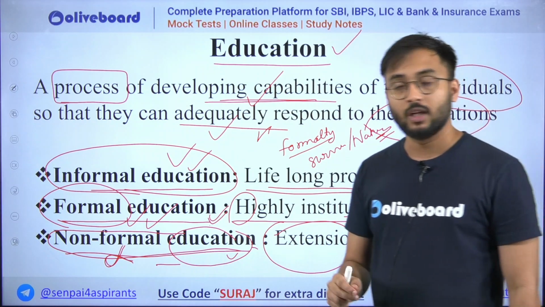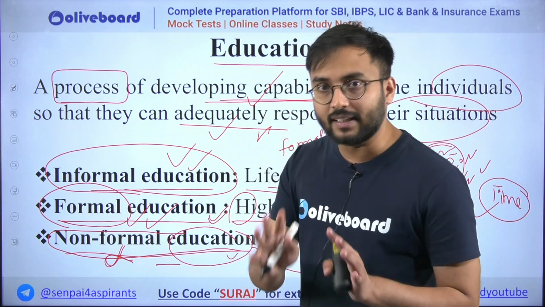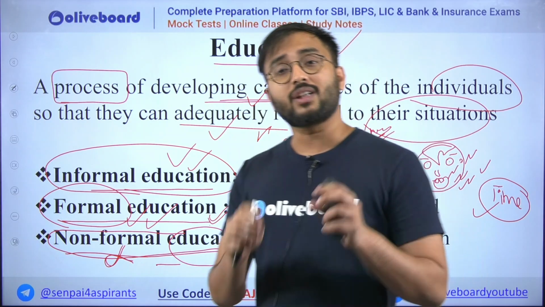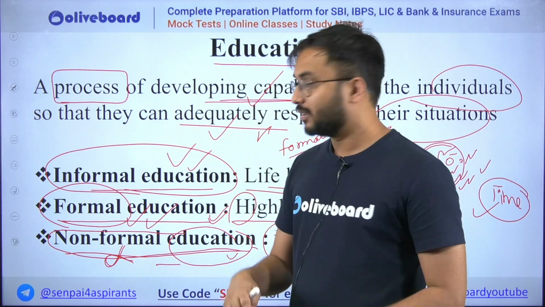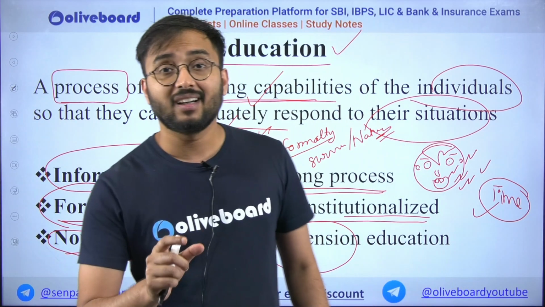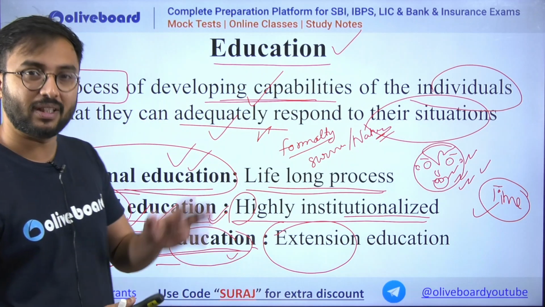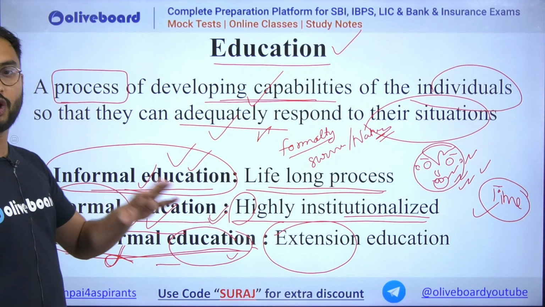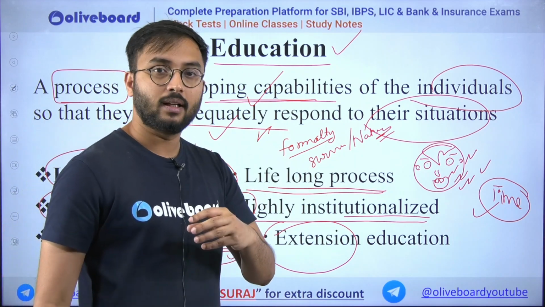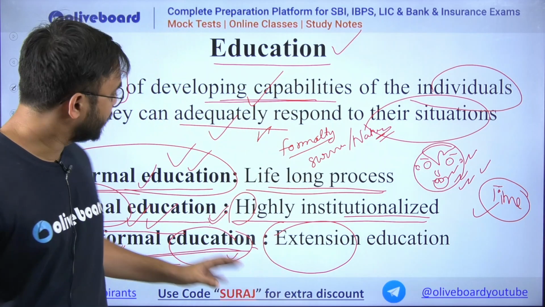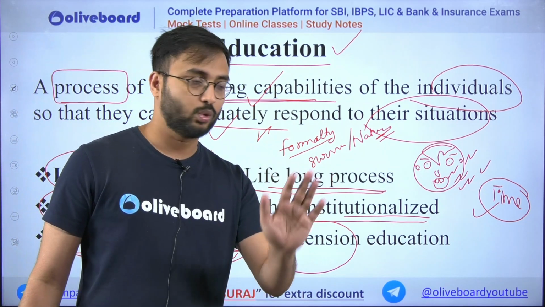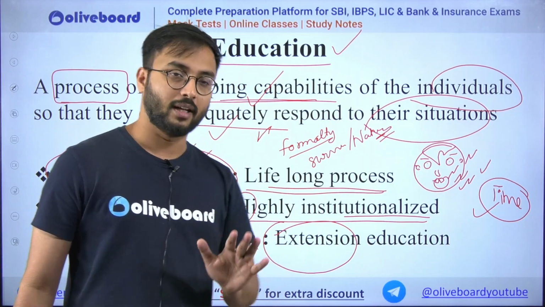I'll give you an example. For example, suppose take a kid who is in first standard. For that first standard kid, what are the good habits, what are the bad habits that are taught in informal education by the parents of that particular kid. So mother and father teach him what is right, what is wrong. So stealing is wrong, okay. Similarly, eating properly, okay, respecting elders. These are the things which are informal. There is no test, there is no syllabus to tell a student that respect the elder, okay.